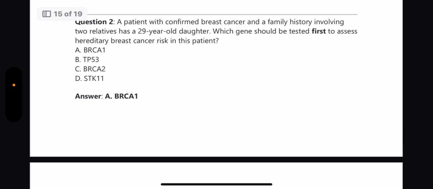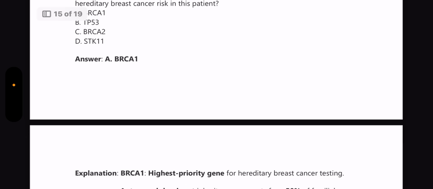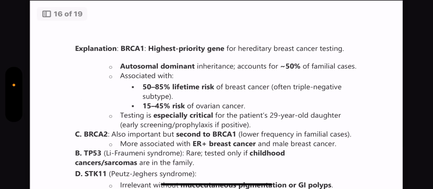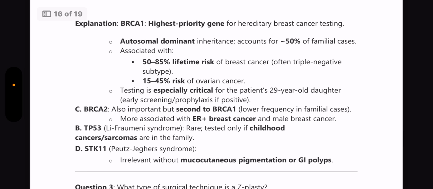Next question, a patient with confirmed breast cancer and family history involving two relatives has a 29-year-old daughter. Which gene should be tested first to assess the hereditary breast cancer risk in this patient? Answer is BRCA1. So BRCA1 is the highest priority gene for hereditary breast cancer testing. BRCA2 is also important, but it is second to BRCA1. It is more associated with ER plus breast cancer and male breast cancer.